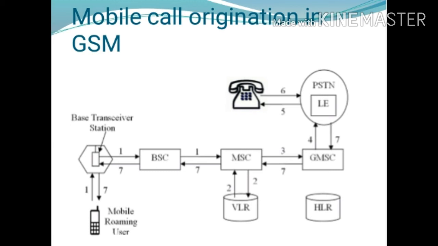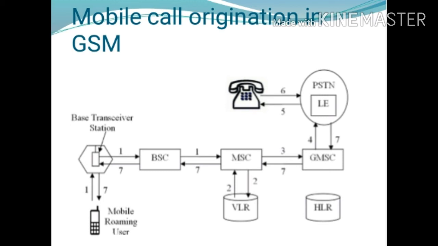Next, if the call is allowed, the MSC routes the call to the GMSC. GMSC means the Gateway Mobile Switching Center. Then the GMSC routes the call to the local exchange of the called user.